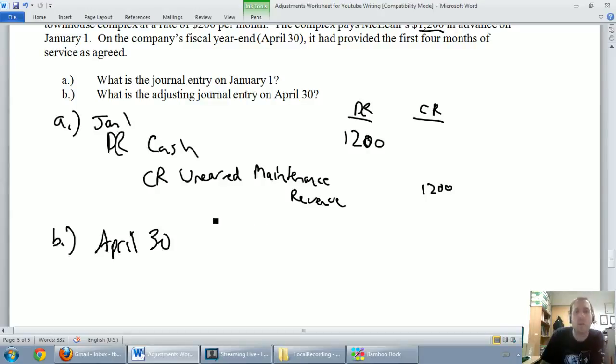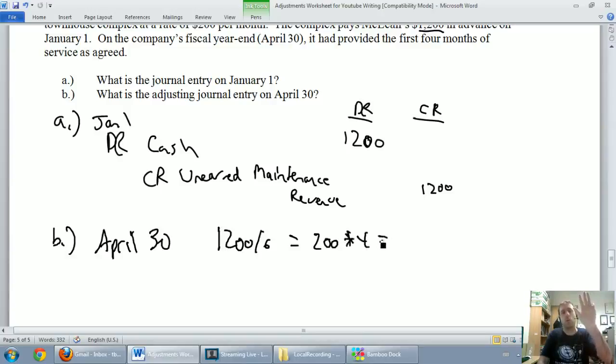We've got to figure out how much of that work we've done. So again, it was $1,200 for a 6-month contract, $200 a month. It actually said that in the question. $200 a month, and we've done January, February, March, April. We've done 4 months worth of work. We've done $800 worth of work, meaning we've earned $800 worth of revenue.